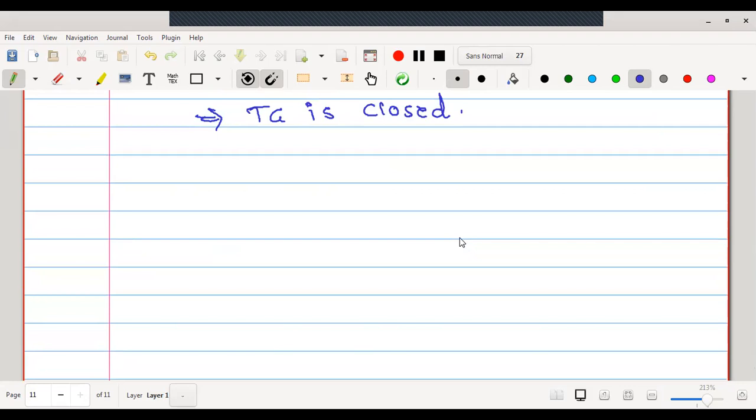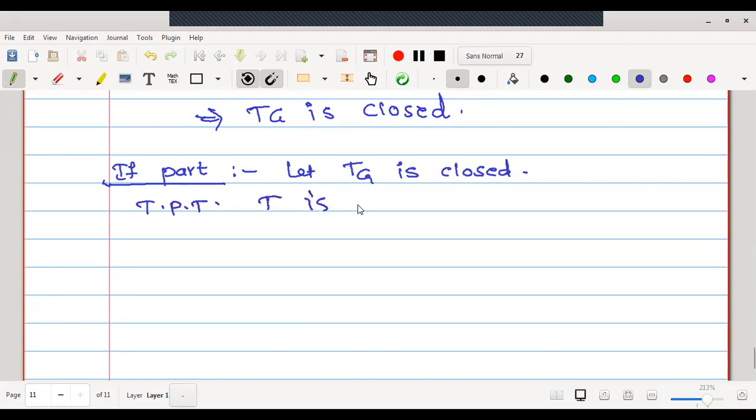Now let us go to the second part. In the second part we will make the reverse assumptions. In this if part, we will assume that the set Tg, that is the graph, is a closed set. And what is our aim to prove? The mapping T is continuous.